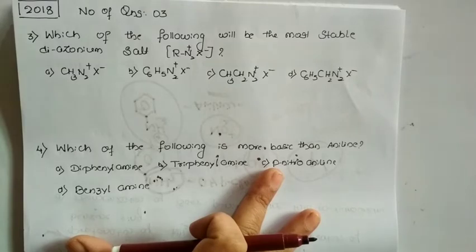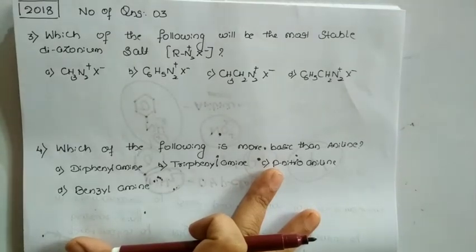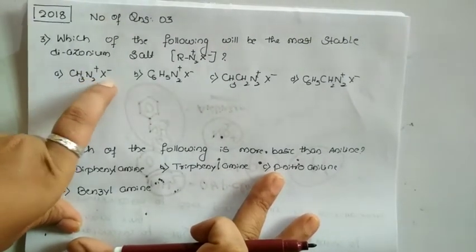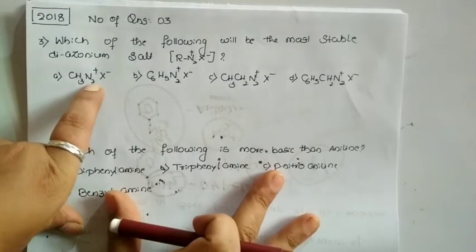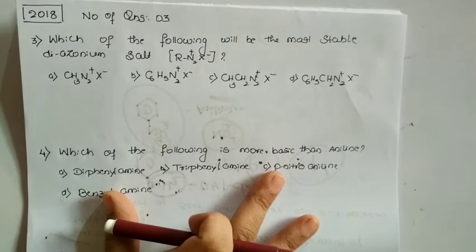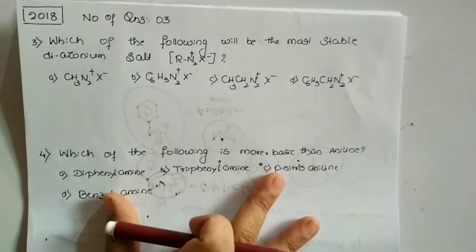Dear students, we know how diazonium salt is formed: when aniline is treated with nitrous acid at 0 degrees, in cold condition, the diazonium salt is formed. It may be an alkyl or an aryl, but if we get the alkyl, methyl diazonium salt, this is a little unstable. Why? There is no resonance.